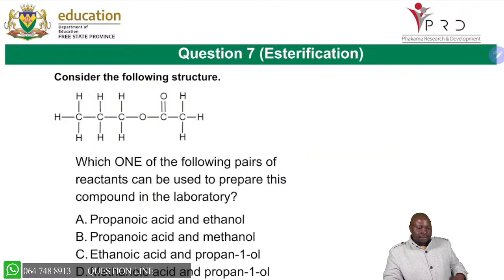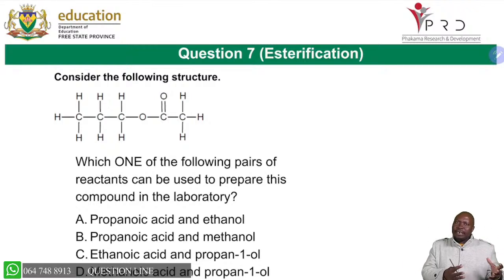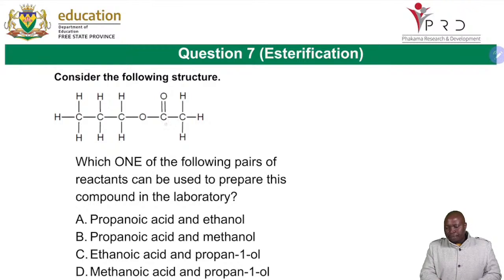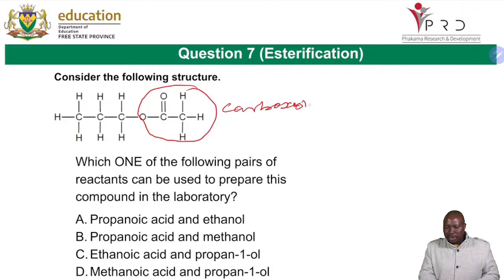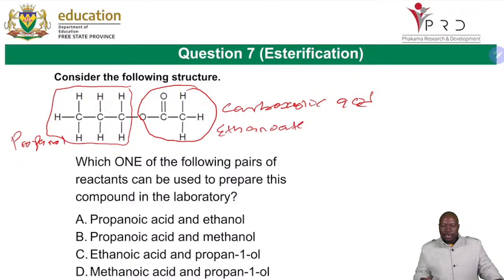Now let's look at esterification. I'm happy because already I've shown you this type of question, to say we have the alcohol part, we are having the carboxylic acid part. So you can see that the part that has the C double bond O, the OH part, they all come from carboxylic acid. And we are having this one, which is our propyl. Propyl will come from propanol, which is an alcohol. So we have propanol, we have ethanoate. So you are able to see that this is where it's coming from.